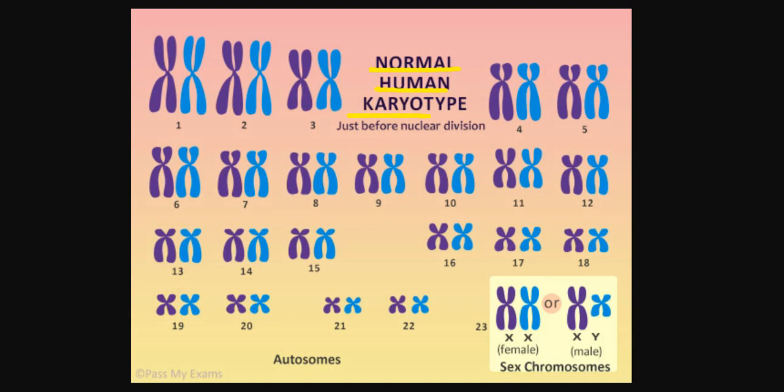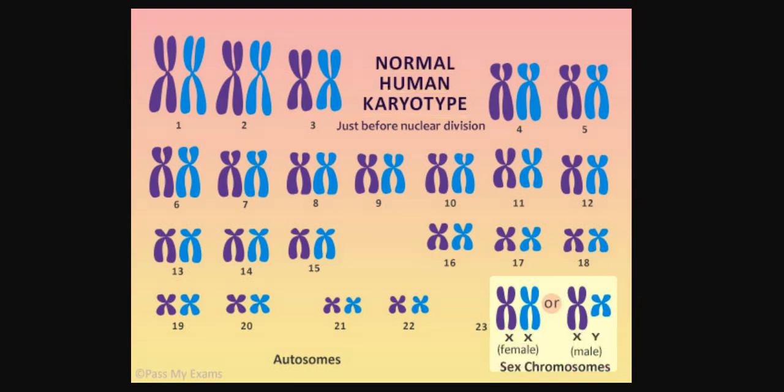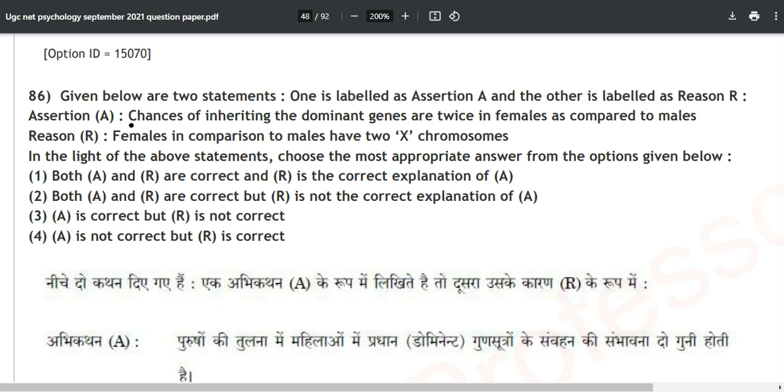Normal human karyotype is given, but the basic difference is only this 23rd one. The 22 are, if you can see, everything is similar, but the 23rd one is different. If you are having these two X, you will be a female. If you are having an X and Y, you will be a male. That is the only thing that is happening in this particular world. Now I hope this is clear.